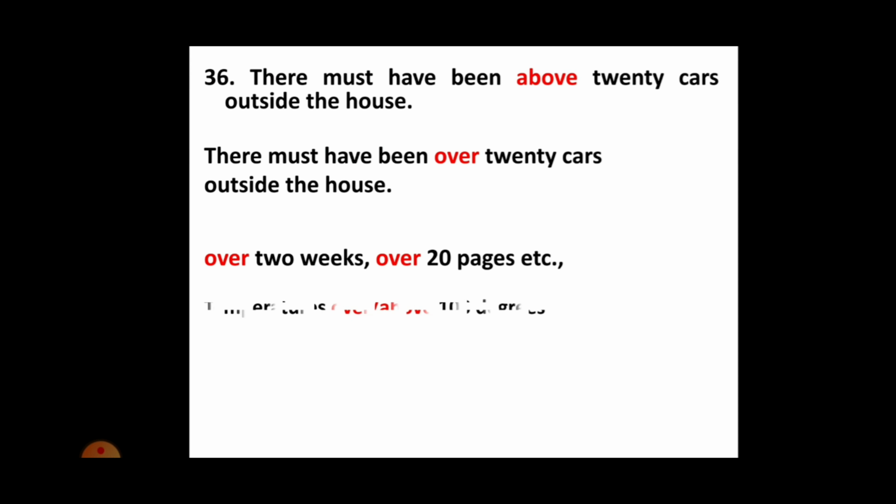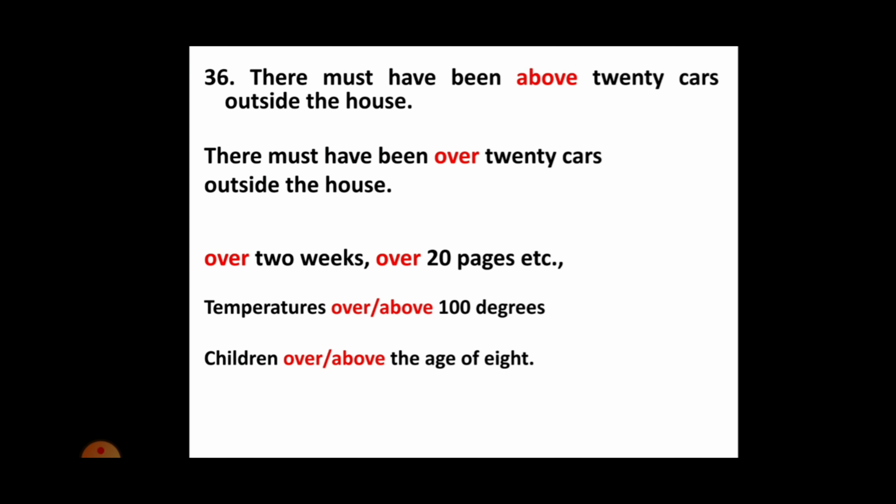And when we mean higher than a particular level, we can normally use either over or above. For example, temperatures over or above 100 degrees. And there is one more example, children over or above the age of 8. So remember, when you refer to something that is more than, you have to use over, and in case you are referring to something which is higher than a particular level, use above or over.